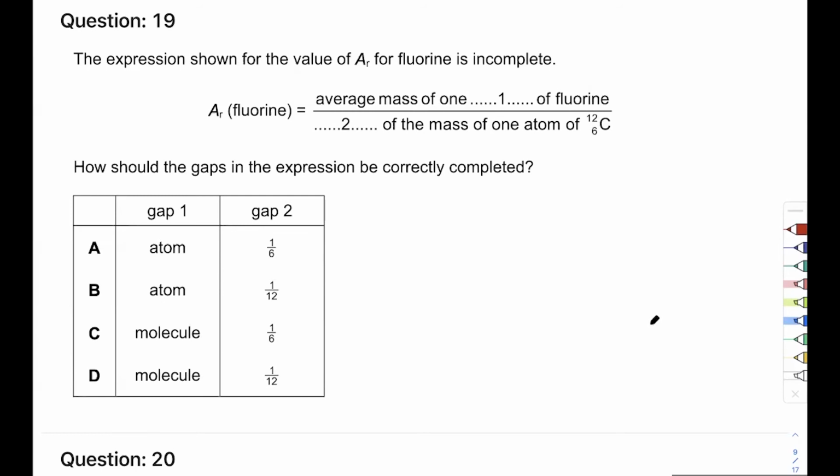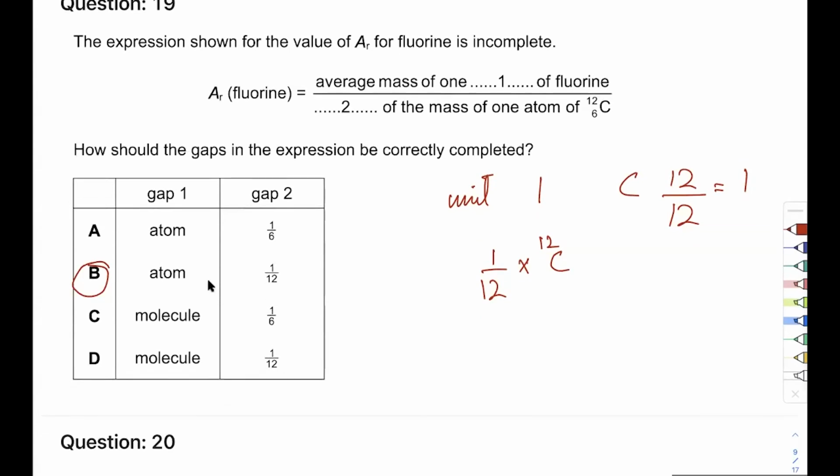Now, why do we do that? Because we just need a unit, right? For anything that we are measuring, we need a unit. So if you're measuring the mass, we need a unit. The unit is 1. Carbon is 12, and if you divide that by 12, you'll get 1. That is why we say it is 1/12 of carbon-12. That's the idea, and that is why we use atom and 1/12. So B is my answer. This is just a definition.